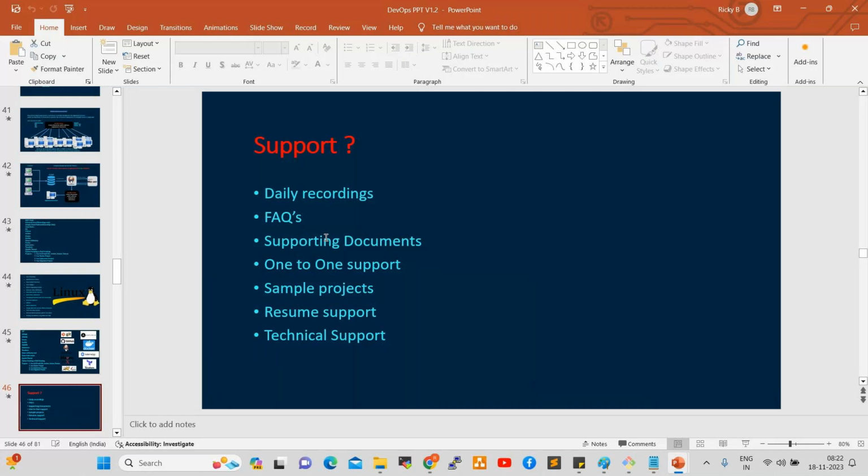If you ask about a Kubernetes topic, for example, Kubernetes is not completed yet, we have started AWS. If you ask a Kubernetes question, others will be confused. That is why you need to ask questions only on the topic we are discussing. Don't hurry, all the concepts will go deep dive.